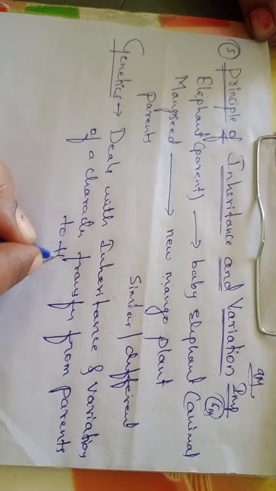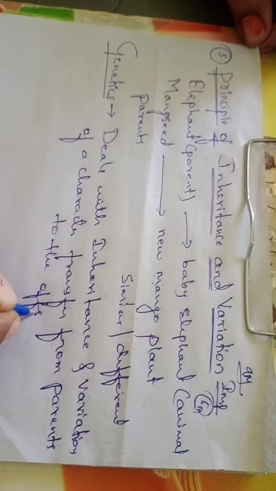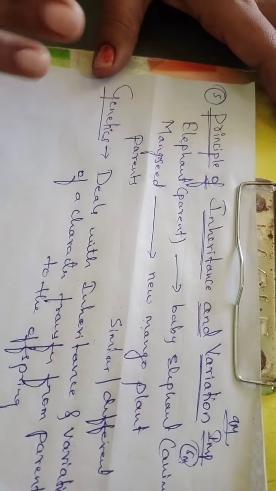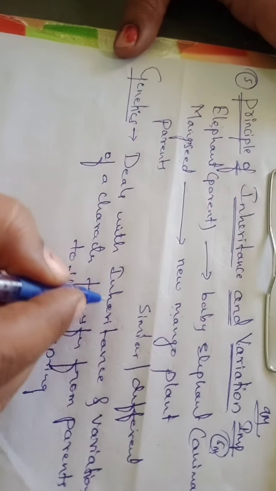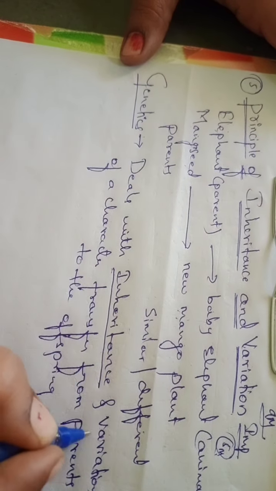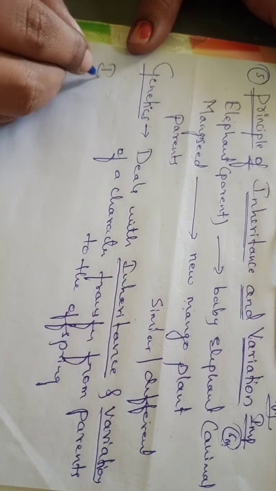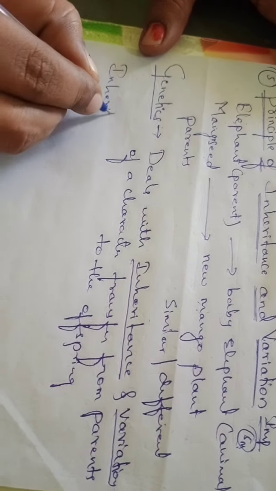Parents to the offspring. So this is the definition of genetics. Now in genetics only we will learn about inheritance and variation. Now what is the definition of inheritance?